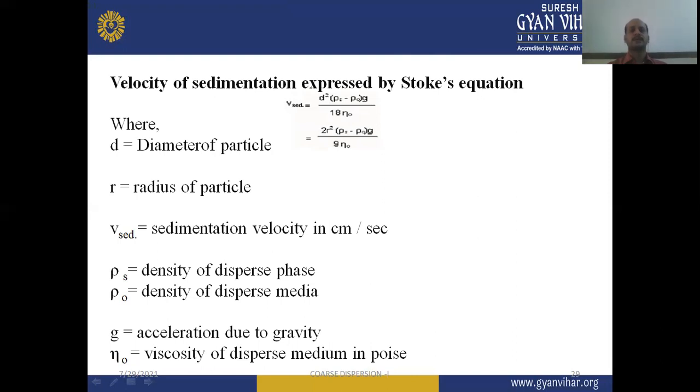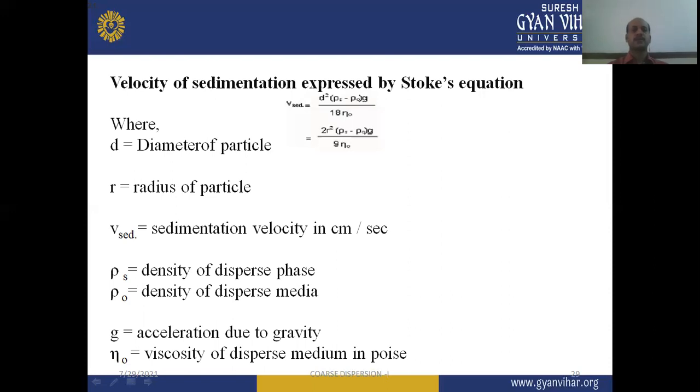When we convert this diameter into radius, it will be 2r square (rho s minus rho 0) g divided by 9 eta 0, where d is the diameter of the particle, r is the radius of the particle, V sedimentation is the velocity of sedimentation, which can be expressed in centimeter per second, rho s is the density of the dispersed phase, rho 0 is the density of the dispersion medium, g is the acceleration due to gravity, and eta 0 is the viscosity of the dispersion medium, which can be expressed in poise or centipoise.